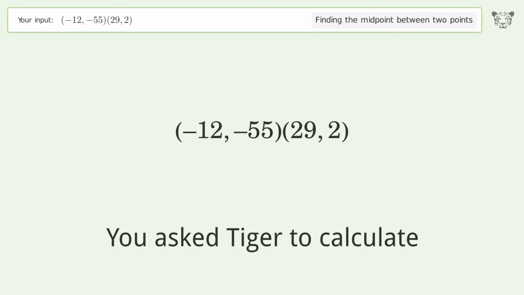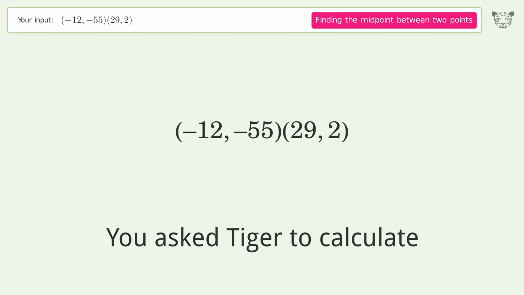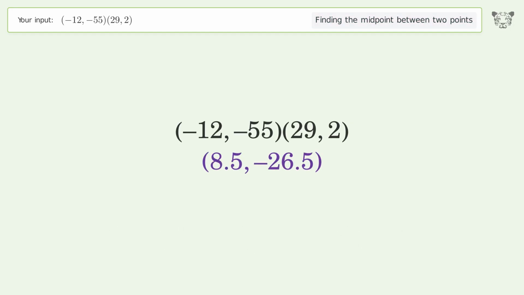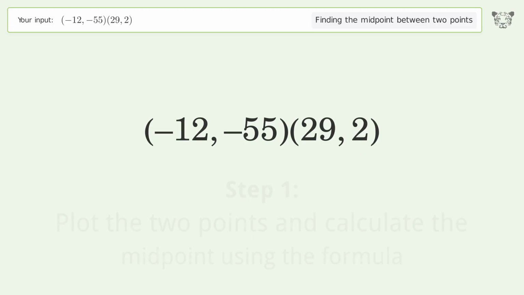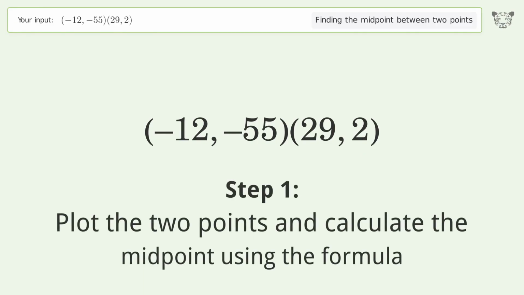You ask Tiger to calculate. This deals with finding the midpoint between 2 points. The midpoint between the 2 points is 8.5, negative 26.5. Let's solve it step by step. Plot the 2 points and calculate the midpoint using the formula.